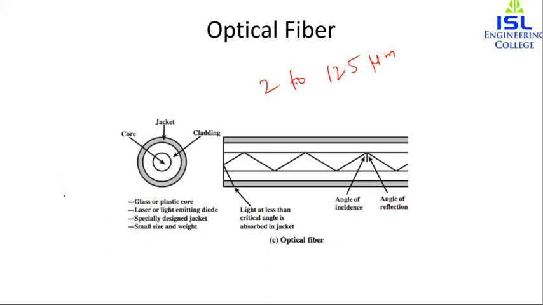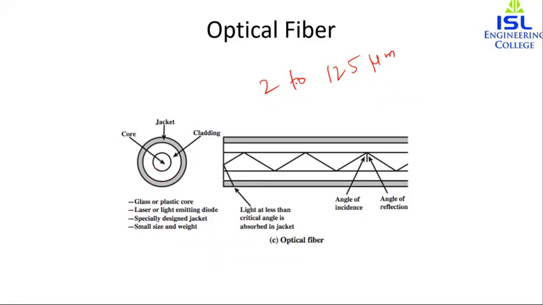We have two kinds of core, one is glass and the other is plastic. When compared to glass, plastic fiber is less costly and can be used for even short links. Optical fiber has a cylindrical shape and consists of three concentric sections.